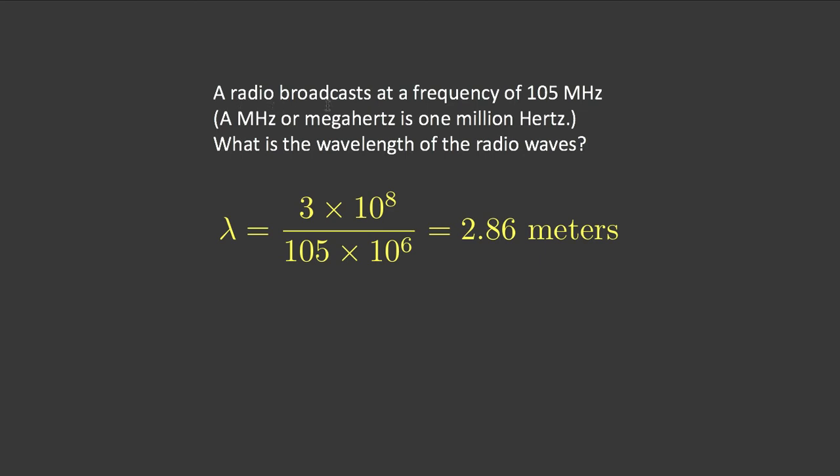A radio broadcast is an electromagnetic wave. It is light. It's light that we can't see, but it's light. And it's broadcast at 105 megahertz. A megahertz is 1,000,000 hertz. And the question is, what is the wavelength? We can rearrange the speed, wavelength, frequency equation, take speed, divide by frequency, and you get that the waves are about 2.86 meters. So this frequency wave corresponds to a wavelength of about 3 meters.